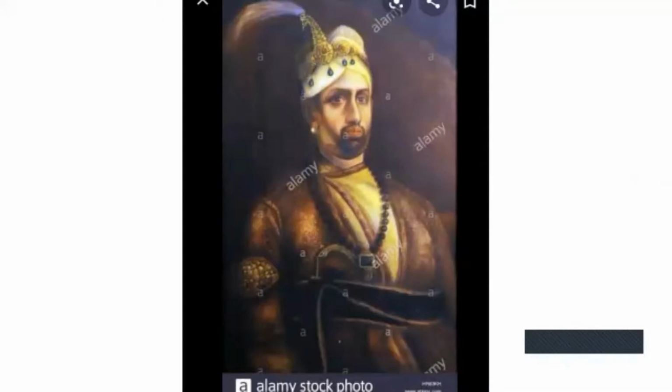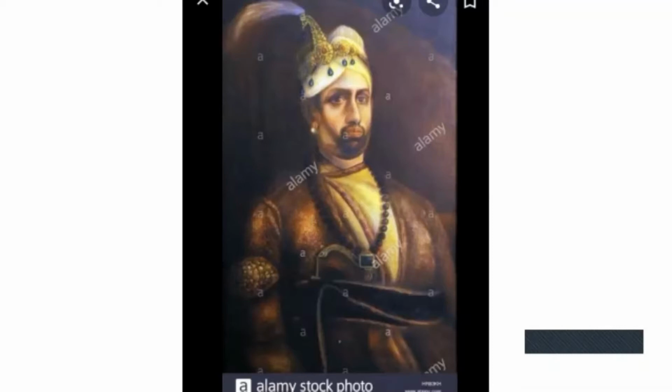Did you hear that name? Yes, Marthandavarma was a king of Travancore. The Dutch fought with Marthandavarma, the king of Travancore, only for disputes over trade. Got it? Only for trading purposes.